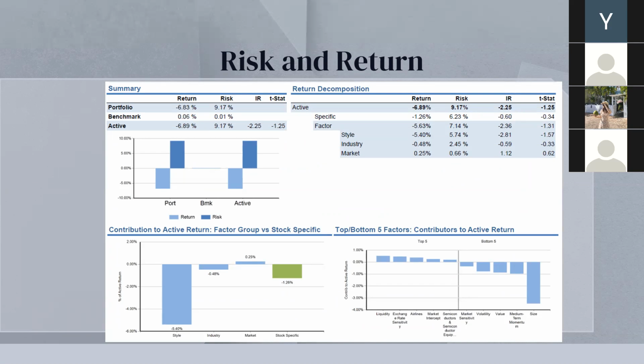Our portfolio has a negative return of negative 6.83%, and we have a very high risk at 9.17% compared to the benchmark. It is largely attributed to a single factor, as shown in the graph below. Next page, please.